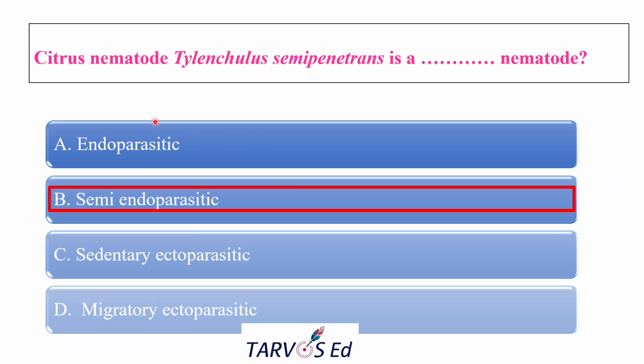Endoparasites, usually the root knot nematodes, are completely inside with their whole body. Semi-endo means our citrus nematodes. Sedentary ecto means Heterodera, Globodera and others.